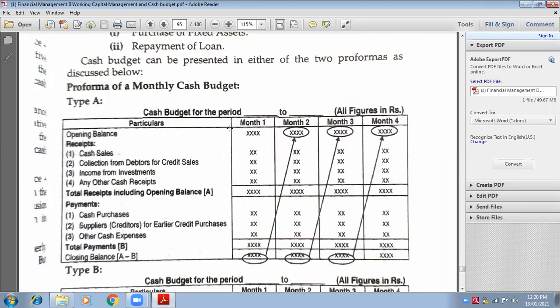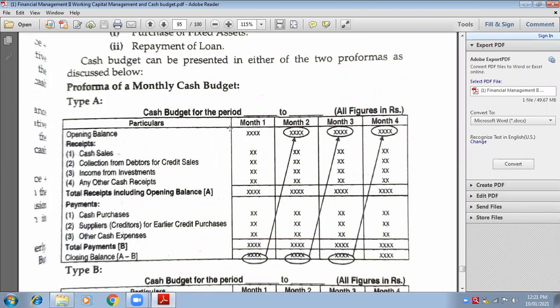How many amount columns? The number of amount columns will depend on the question. You have to read the question first and check what he is asking, and for how many months he is asking to make the cash budget. Suppose he is asking from April to July. So how many months? April, May, June and July, 4 months. So you will make 4 amount columns. The amount column will be divided for 4 months.